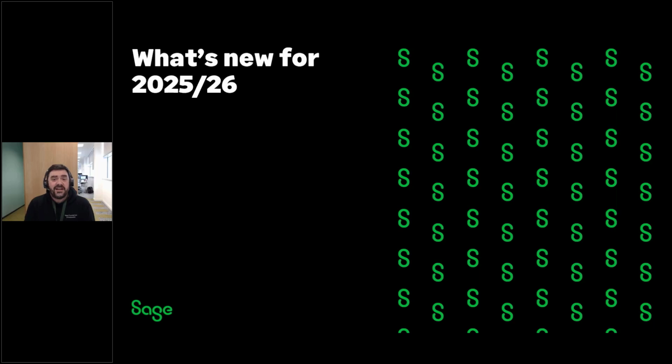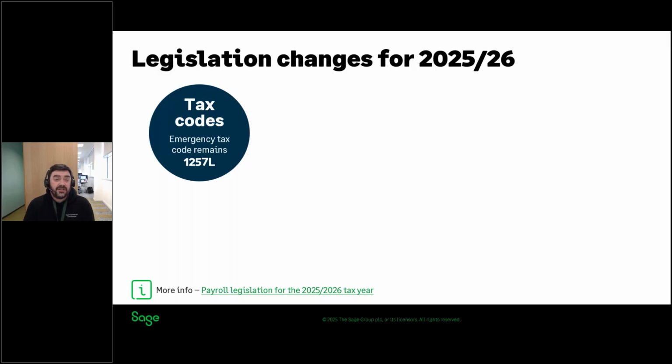So that does lead us nicely on to what's new for 2025 to 26. And I'm going to start by running through some of the key legislation changes on the slide here. So first of all, in relation to tax codes, there was no uplift to the tax codes because the personal allowance remains frozen, and that means that the emergency tax code remains at 1257L.